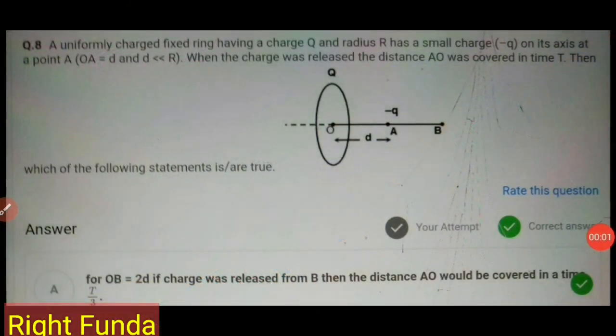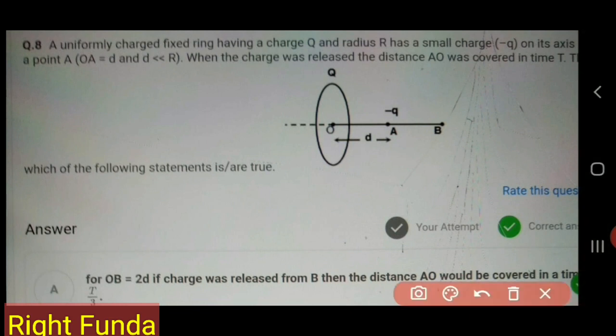Let's read the question. A uniformly charged fixed ring having a charge capital Q and radius capital R has a small charge minus Q on its axis at a point A, where OA is equal to D and D is much smaller than R. When the charge was released, the distance AO was covered in time T. Then which of the following statements is or are correct?